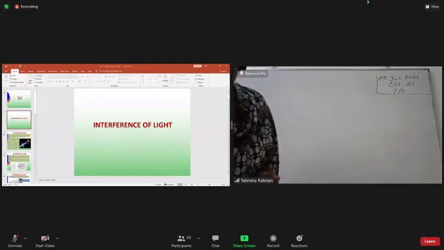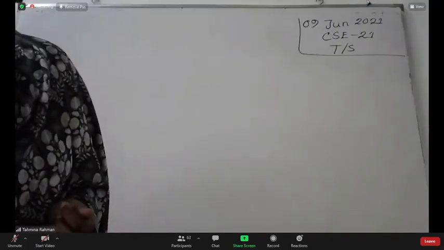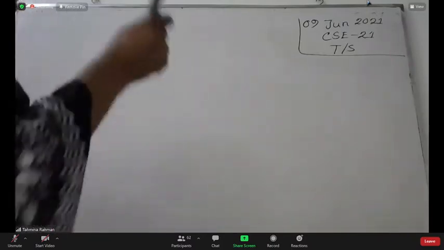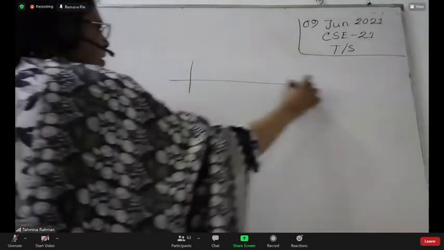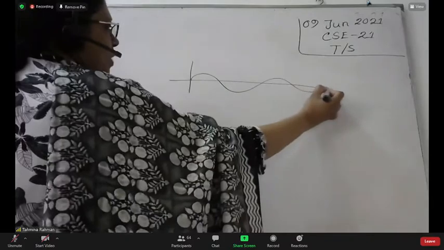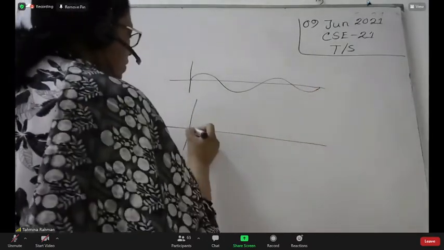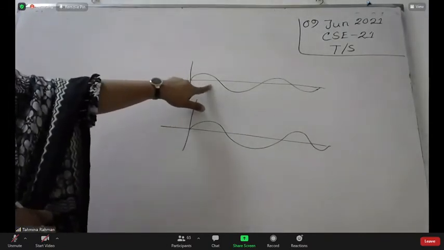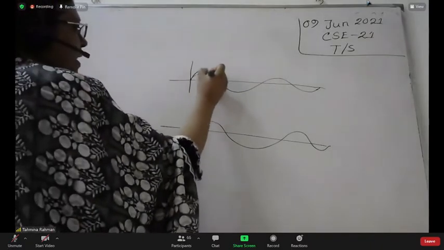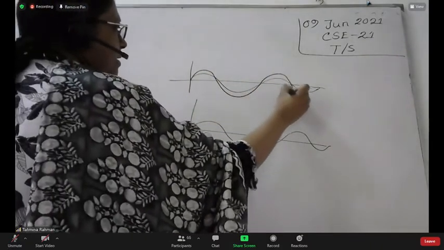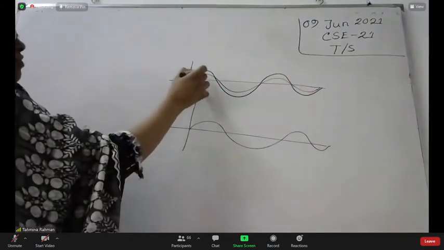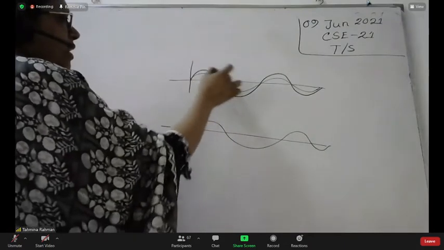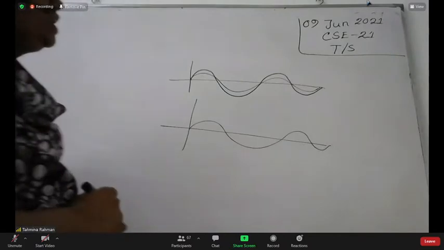Okay, so this is one wave, and another wave. When this wave is superimposed here, if it is in the same path, the crest of one wave falls on the crest of the other one, trough of one wave falls on the trough of the other one, then they create the constructive, that is, we get the bright point.